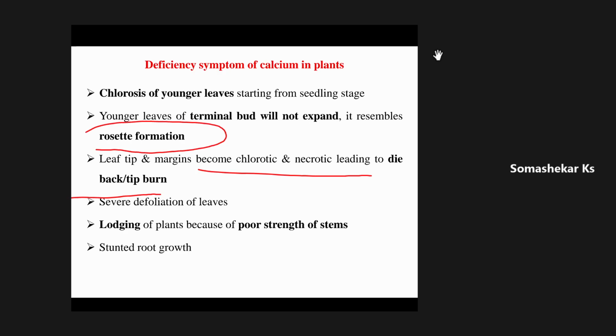But in case of calcium, as in potassium, the tip of the leaves will start to burn, that is dying, necrosis, chlorosis, everything takes place. Then this dying or decaying symptom will never be confined to the leaf margin, but will spread from the tip to the base of the leaves completely. Leaf margin will die, the center of the leaves will die. That is called dieback or tip burn symptom.